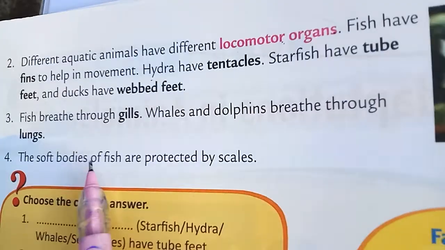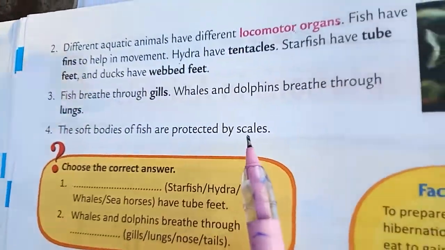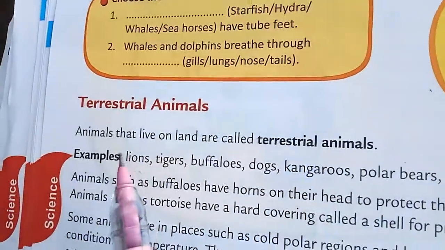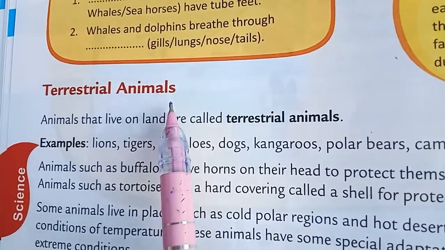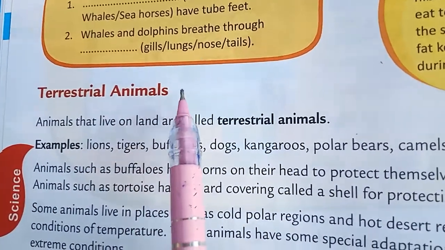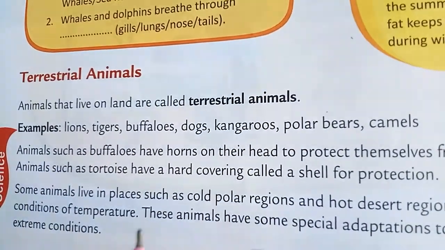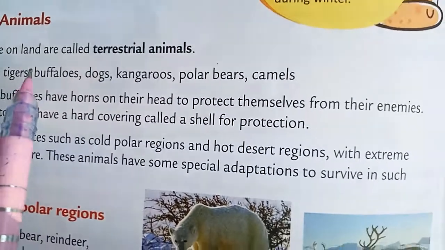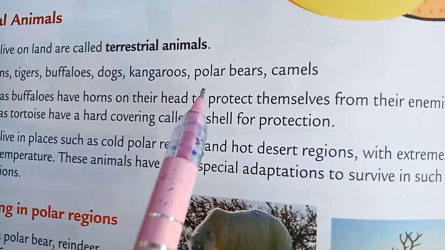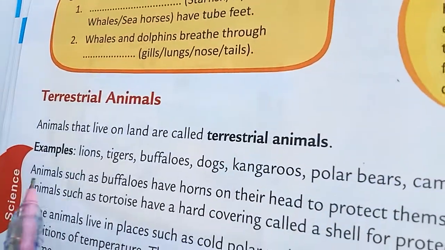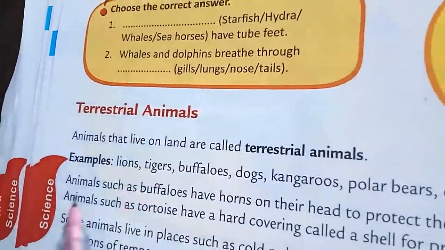Next, the soft bodies of the fish are protected by scales. Next one, let us go to the next topic. Next one is terrestrial animals. What are terrestrial animals? The animals which live only on land. So what are the animals which live only on the land, which we are very familiar? Lions, tigers, buffaloes, donkeys, kangaroos, polar bears, camels, ants, insects. All the animals come under terrestrial animals.